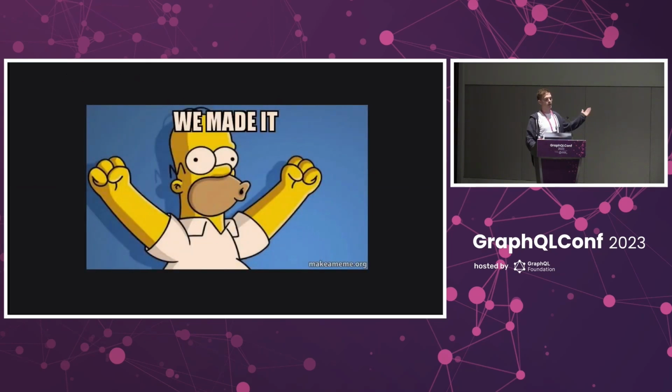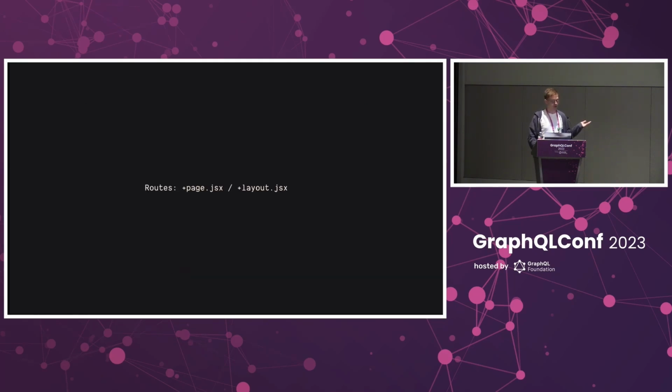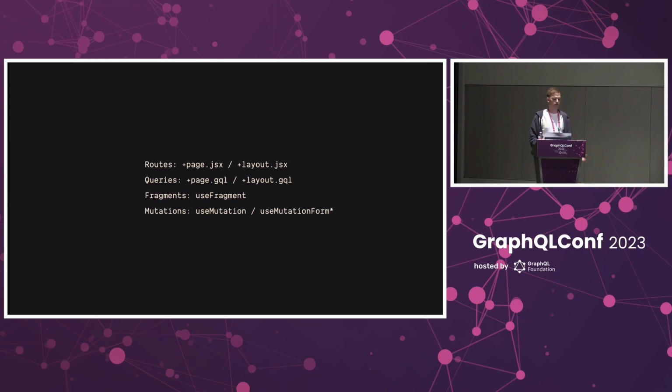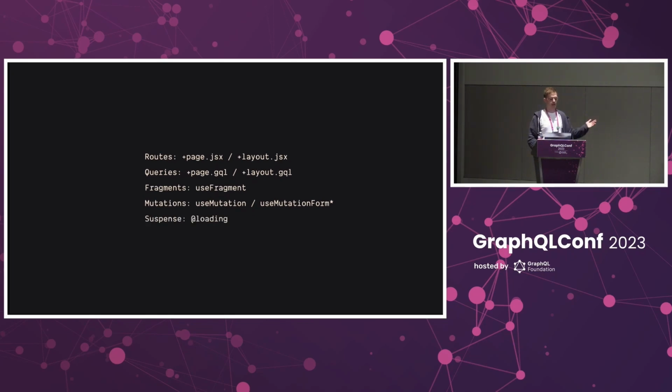And that's really all there is to querying and mutating data in Houdini. But just to recap what we've seen so far. Routes are defined with +page and +layout JSX files, or TSX files. Queries are defined in +page and +layout GQL files. Fragments are defined with the useFragment hook. Mutations are defined with the useMutation hook, and eventually useMutationForm whenever React 18.3 gets released. And the hassle of suspense has been simplified using Houdini's loading directive.